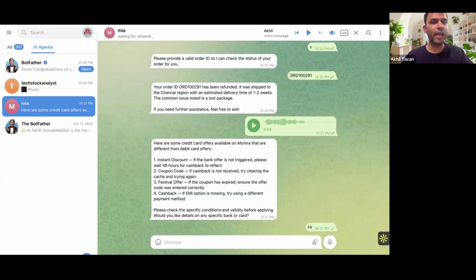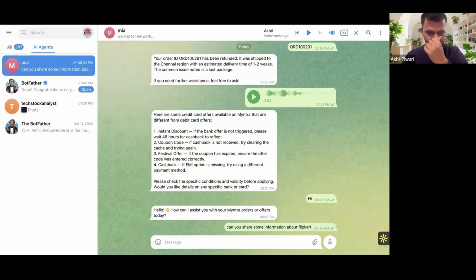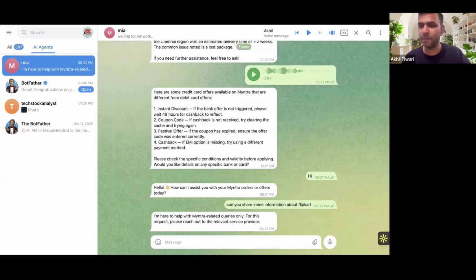And this is a Telegram interface, right? So let's see, you just said hi, and it reacted instantly. Okay, "Hey, how can I assist you?" Right. And let's say you ask it to share some information about Flipkart. It can't help, because definitely Flipkart won't like it if Myntra's customer support is responding to its query, right? So that edge case is handled for sure.